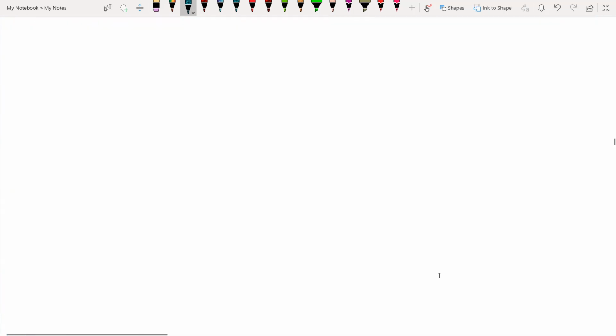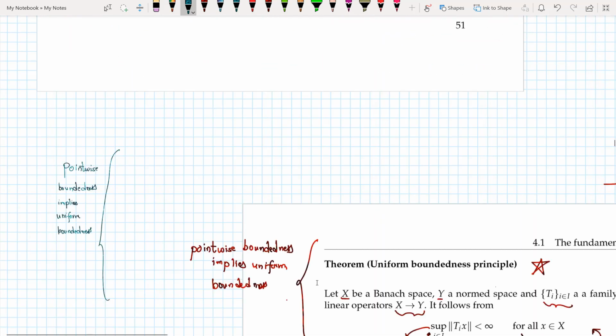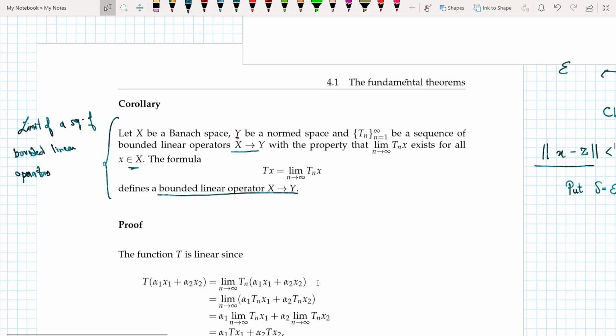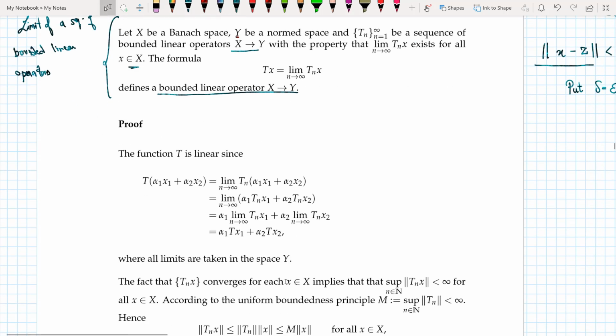Now the first thing that I want to prove is that this function T is linear. For the linearity, I just write this T as it is, using x as alpha x1 plus alpha x2, and I know that Tn are all bounded and linear operators.